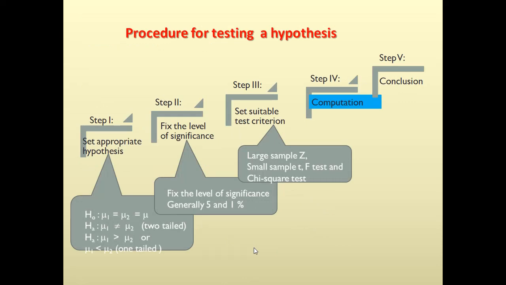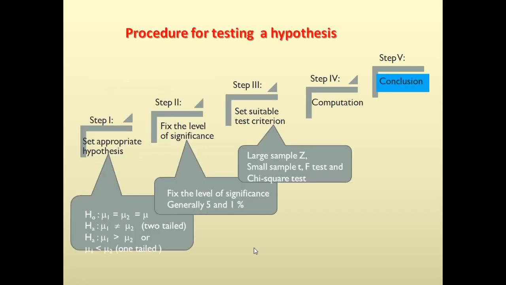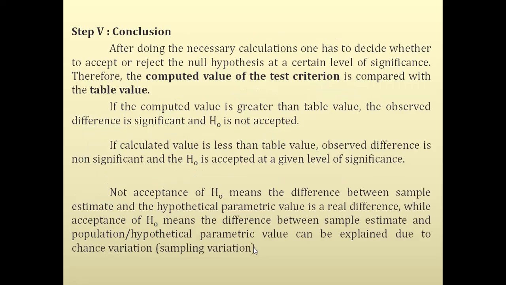Then the computation part is an important thing which you have to work out, either the mean or the standard error, and then it is to be used in the formula given for different tests. Finally, once you get the value, you have to conclude for your result.